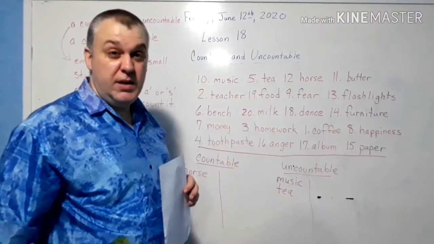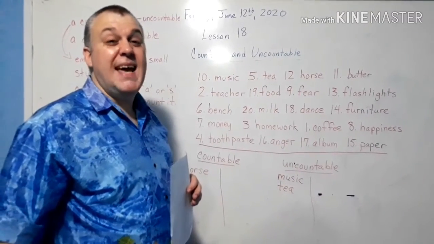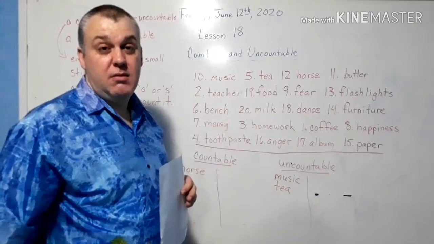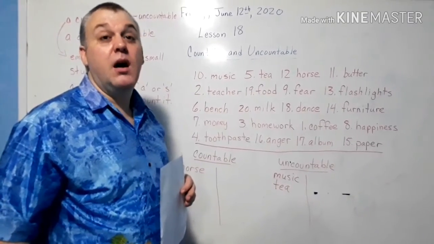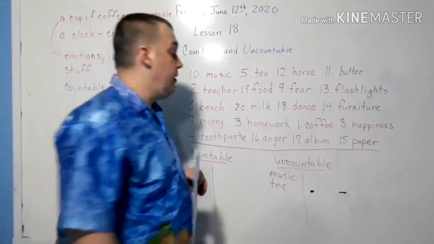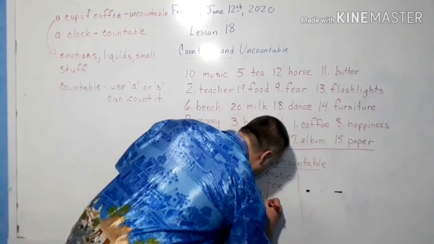And milk is a liquid. So, we say a stick of butter. So that means butter is uncountable. A tub of butter, a stick of butter.